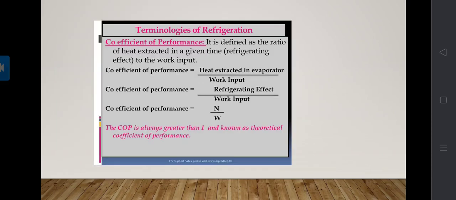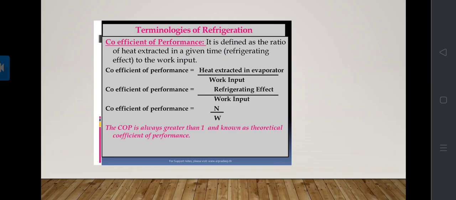Next is the coefficient of performance. The coefficient of performance is defined as the ratio of heat extracted in a given time to the work input. Here, the coefficient of performance is equal to the heat extracted in the evaporator divided by the work input, and also it is the ratio of refrigerating effect divided by work input. So the coefficient of performance is equal to N divided by W, and this coefficient of performance is always greater than 1. This is known as the theoretical coefficient of performance, that is N divided by W.